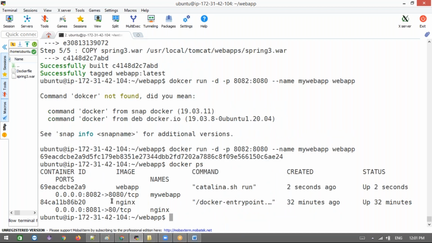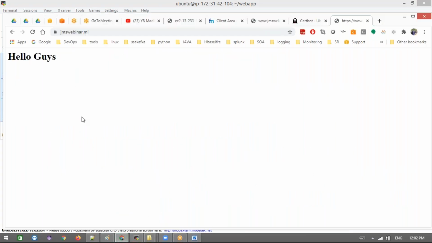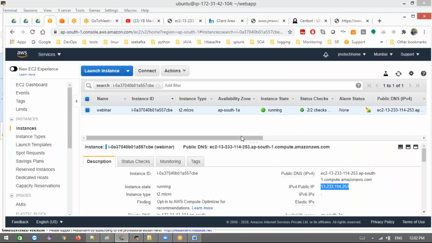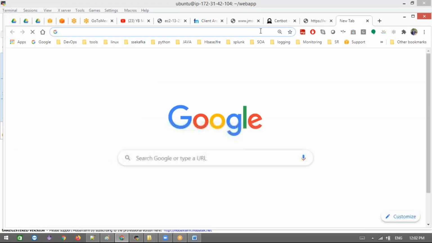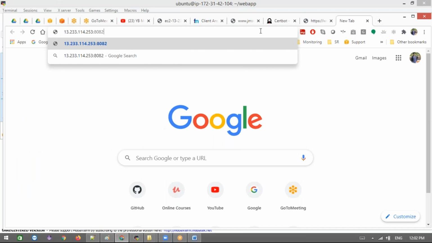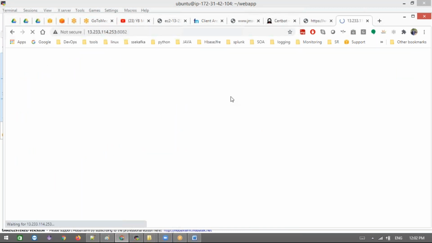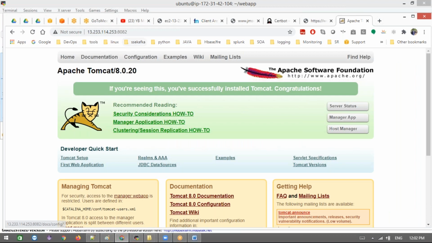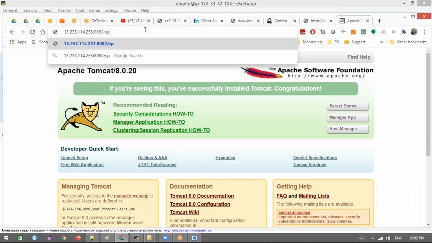Now these two applications are running. This one on 8082 is running for my application. If you want to access it, let's see what is inside that WAR file, what code it has. Go to your browser and access this. This is my Tomcat, and this is the same WAR, the context path. This manager app won't work because we are not editing the tomcat-users.xml file.